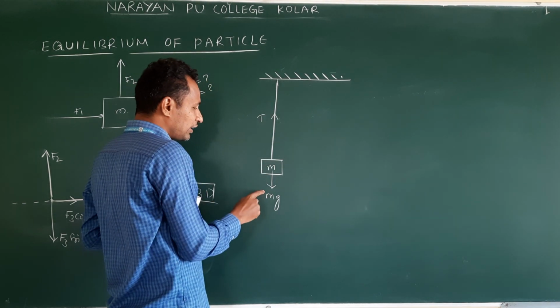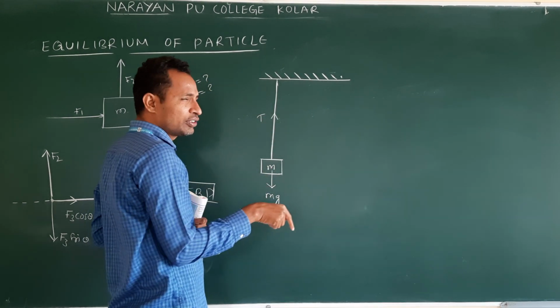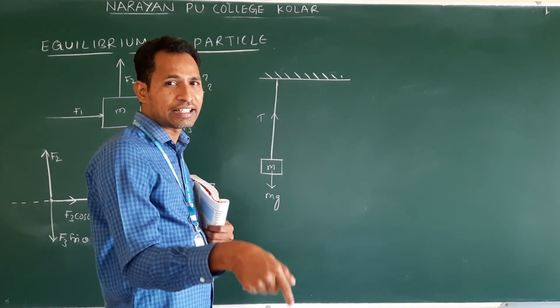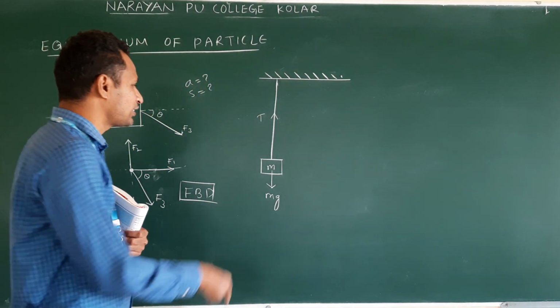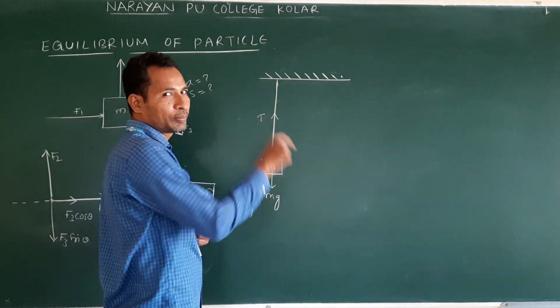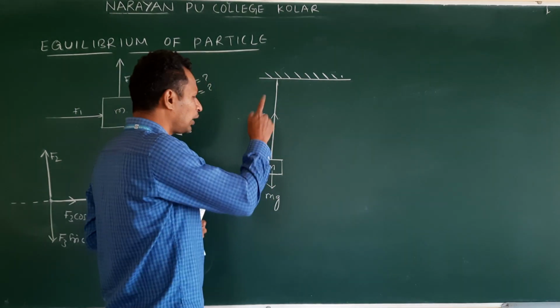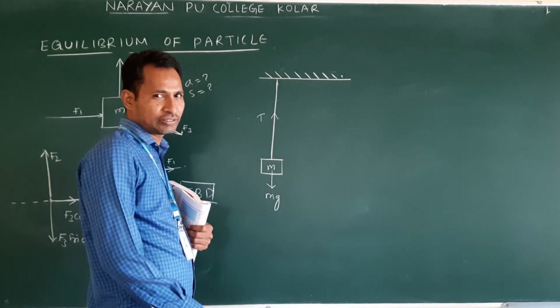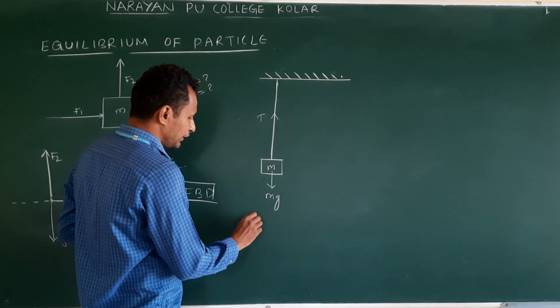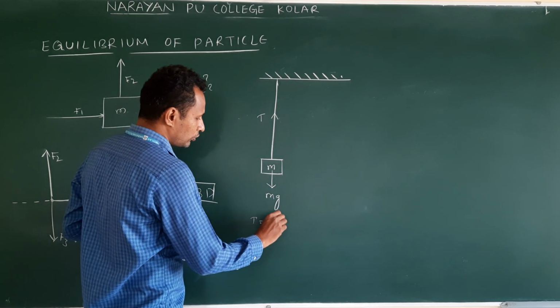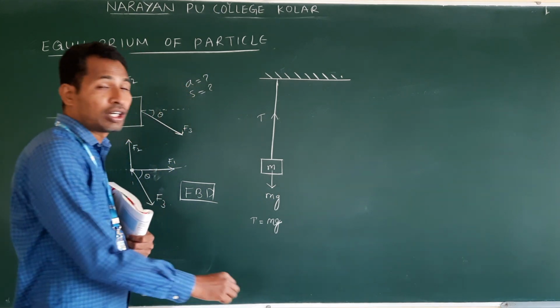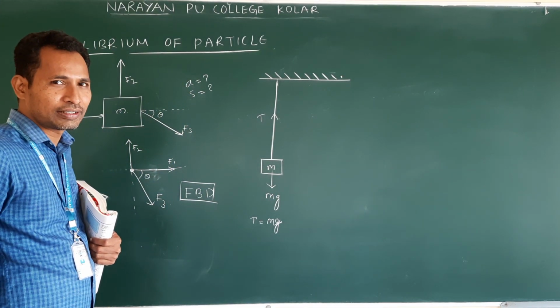How do you say, sir, that these two are acting in opposite directions? According to Newton's third law, action and reaction. Once mg acts, automatically tension develops. Clear? So these two are opposite in direction and they are equal also. T is equal to mg.